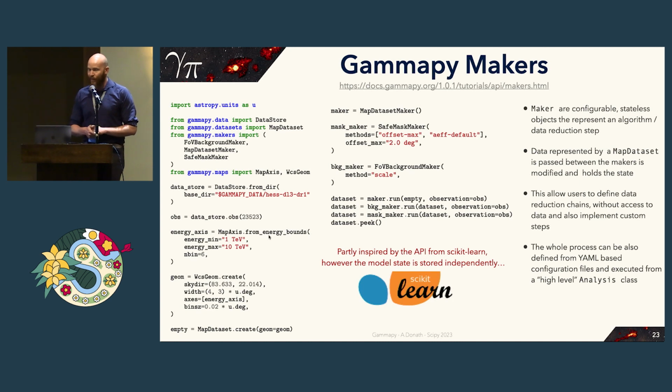This is an example for Gammapy makers. So this is the data reduction chain that we use. This API was heavily inspired from scikit-learn. So the idea is that you have a maker which represents a step in the data reduction. And this step can be configured on init, and then you can build a data reduction pipeline by chaining multiple of those makers, and then execute it by passing in your data structure. This also allows users to define data reduction chains as a total, but also custom data reduction steps via a registry system. And then this whole process can be configured and defined also from YAML-based configuration files.